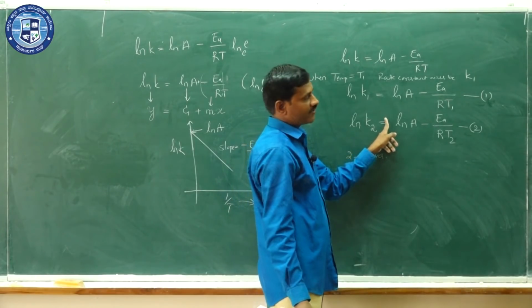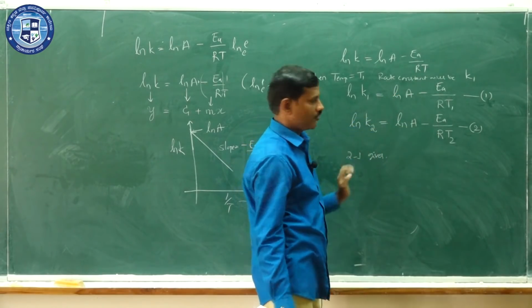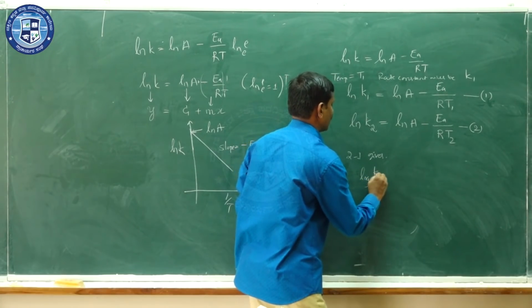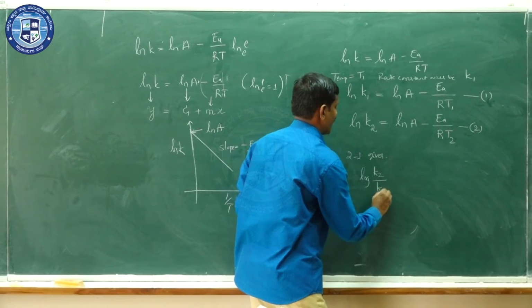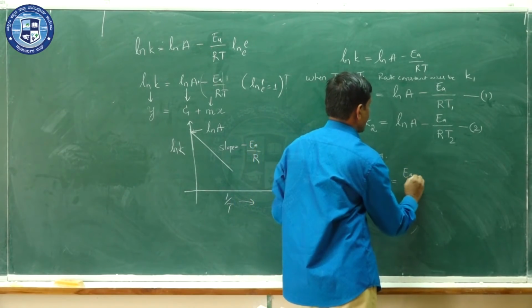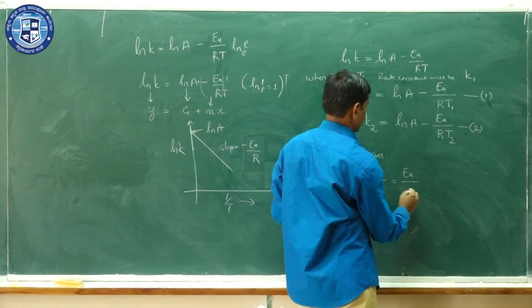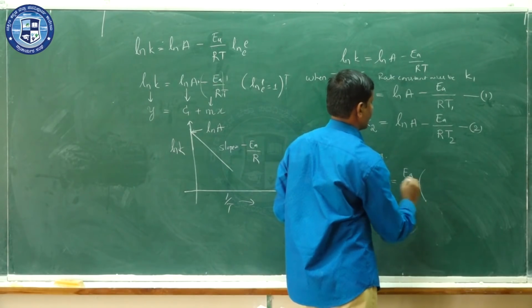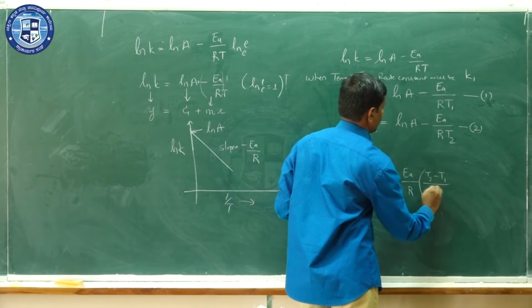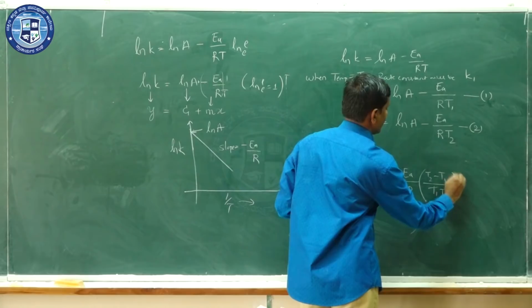So you can subtract equation 1 from equation 2, and finally you get ln K2 by K1 is equal to EA by R into (T2 minus T1) divided by T1 T2.